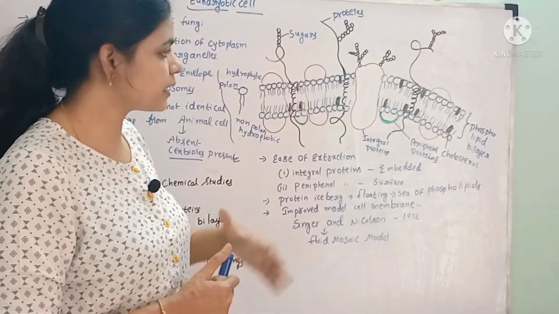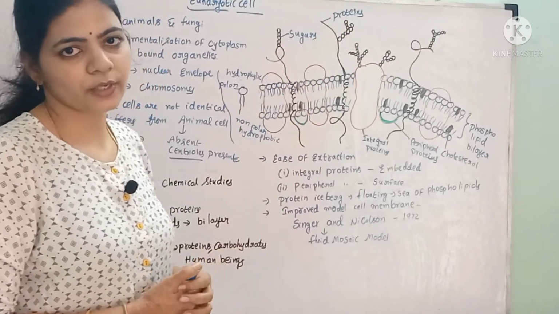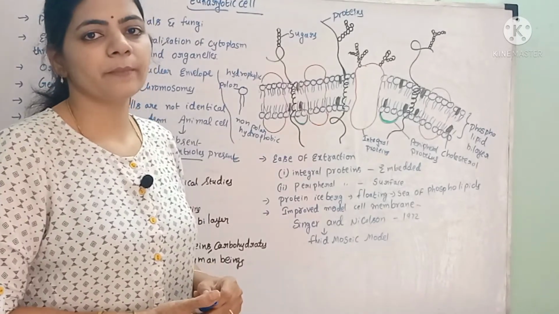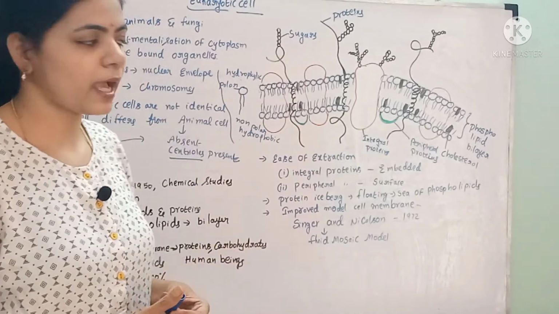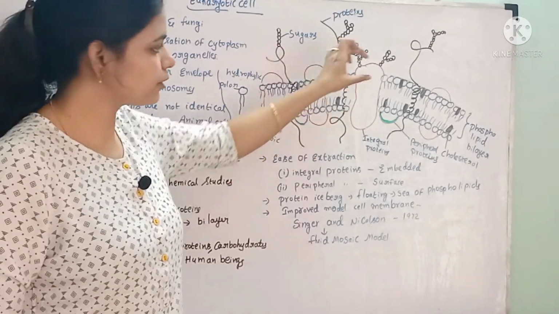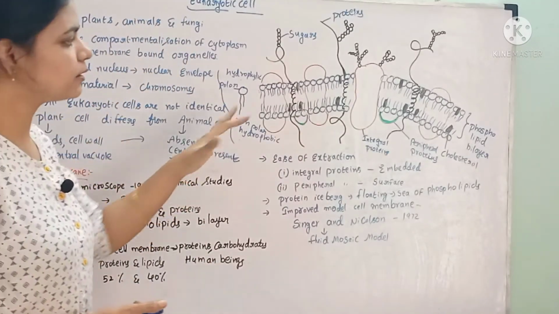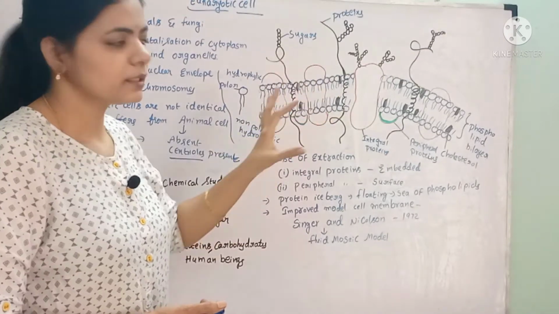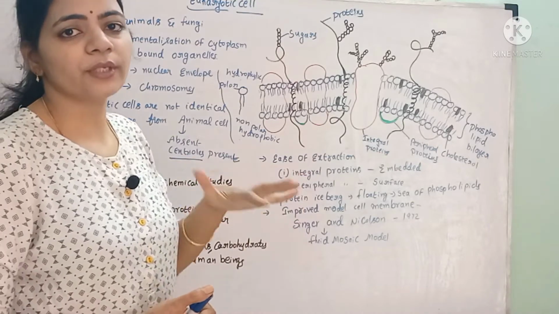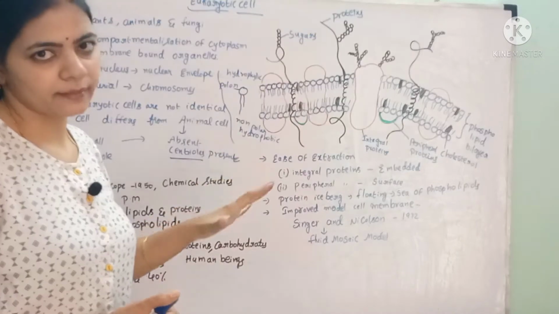Those transmembrane proteins may be present across the complete bilayer structure. Those proteins cannot be easily removed from the plasma membrane. For their removal, we have to apply some crude methods. We have to disrupt the plasma membrane, and then only we can remove those proteins. If you see this plasma membrane and the proteins, the total structure will appear like protein icebergs floating on the sea of phospholipid bilayer. It will look like this.